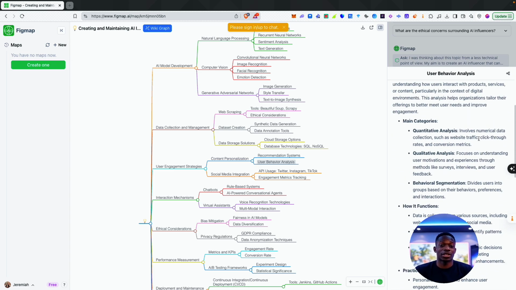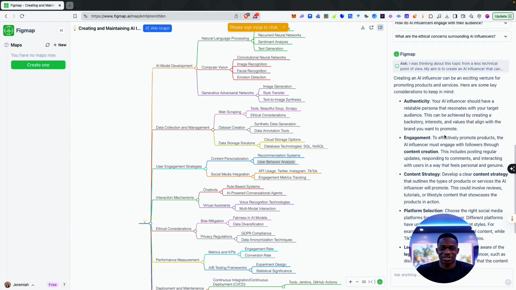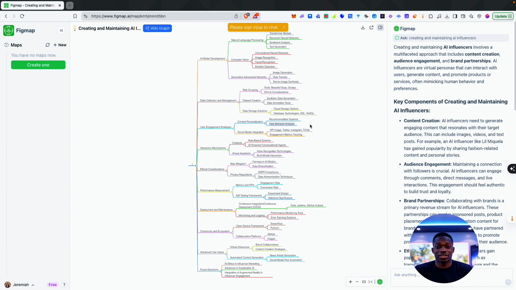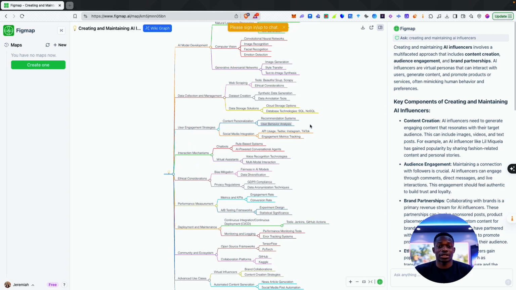So yeah, this seems like a pretty robust platform. I definitely recommend giving it a go if there's something you really want to learn about. And let's say it's quite a broad topic and you want to be able to look at it from a bird's eye view, but also get into the smaller and more specific aspects of the wider topic.